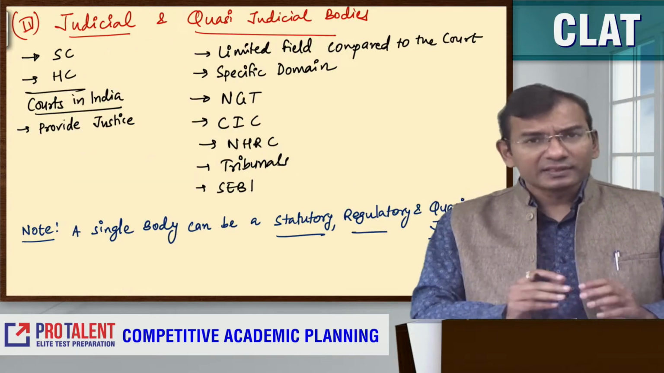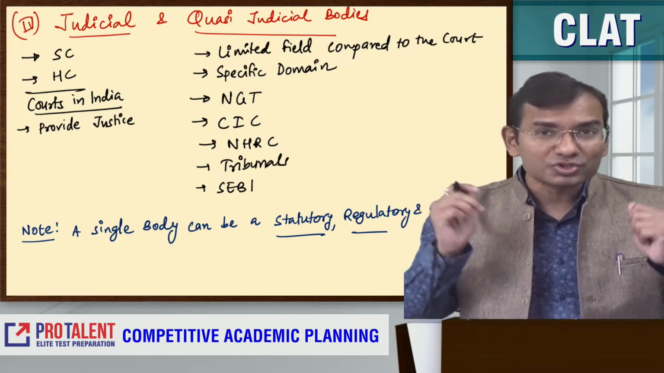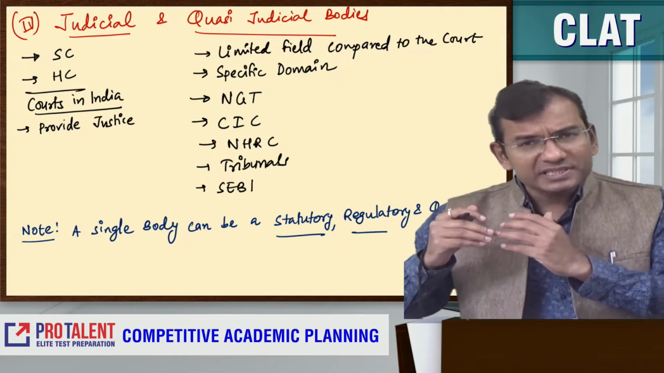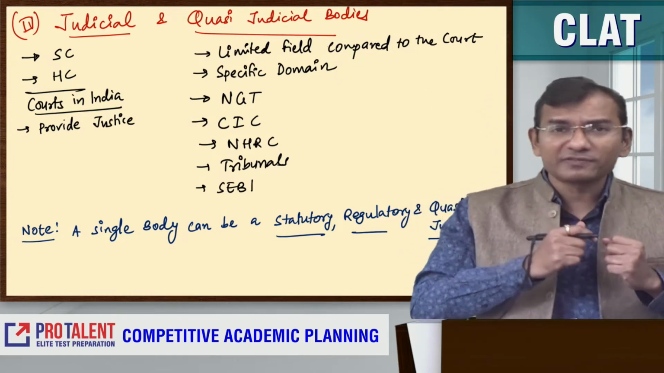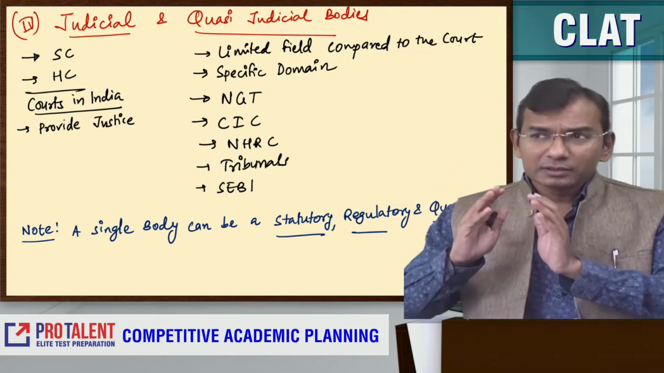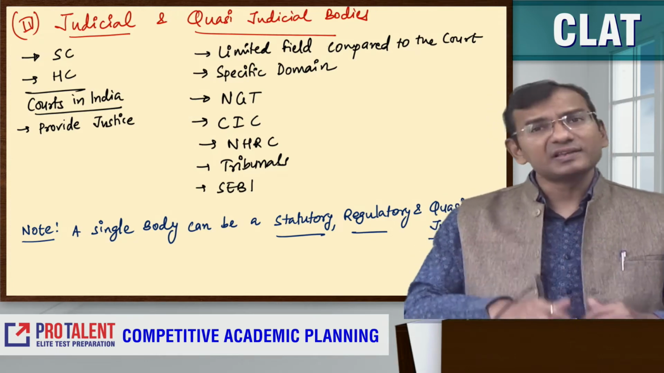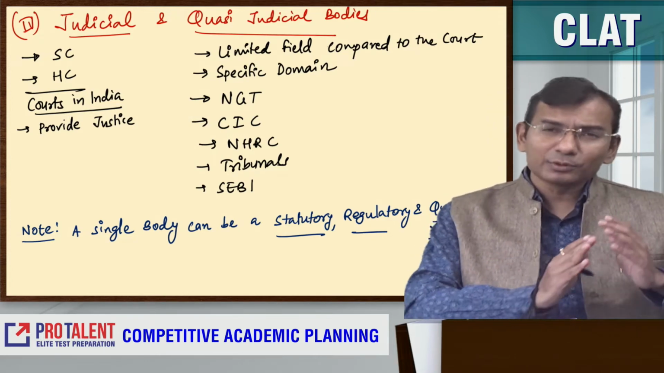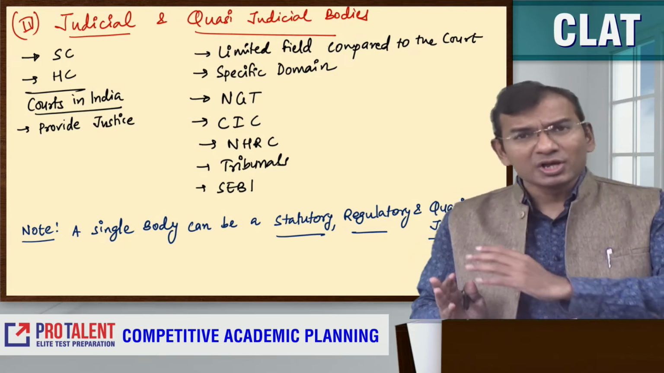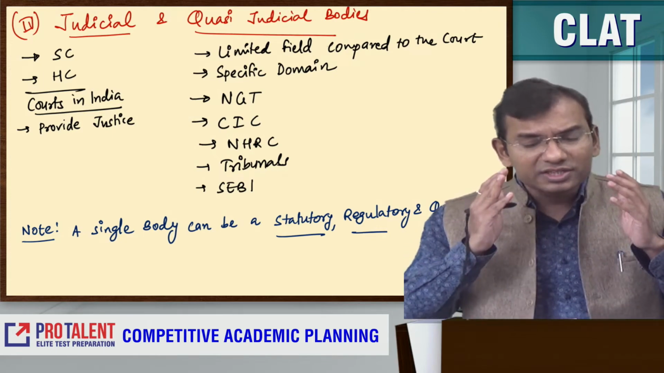Then there are judicial and quasi judicial bodies. Judicial bodies are courts like the Supreme Court and High Court. They are providing justice to the people of the country. They implement the law of the land, like the Constitution of India, Indian Penal Code, CrPC, and all the other laws related to civil matters, marriage related issues, dissolution of marriage, company law. All those things come to the courts. That's called the judicial body.